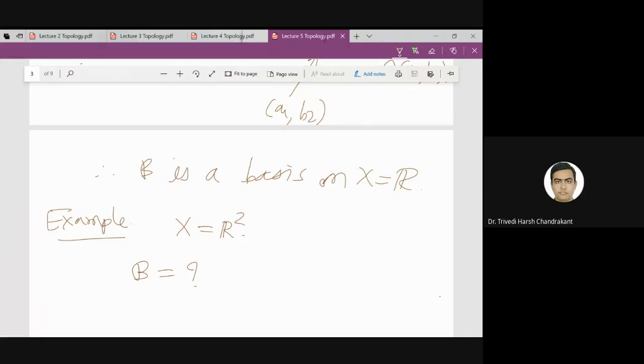Exactly. So this is the correct answer. So what is B? B is the collection of U such that U is an open disk in R2.